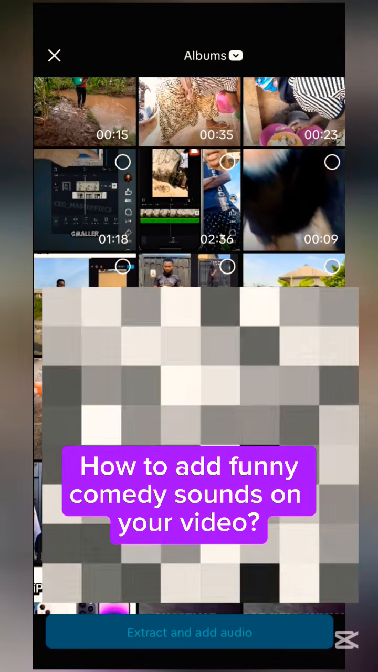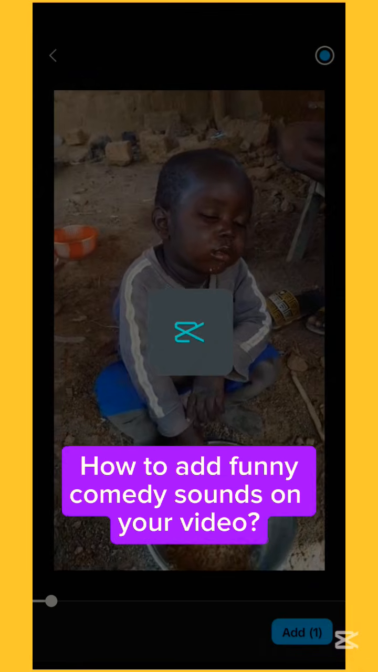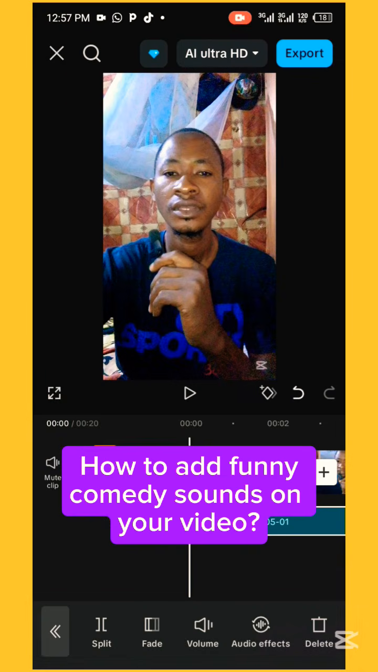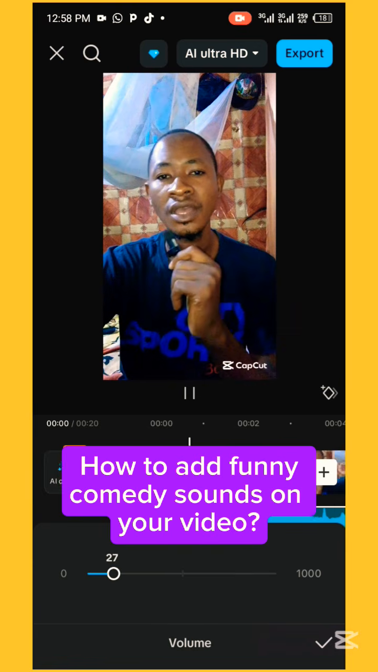And for example, I have so many funny sounds here. Now let me just select this. Now you can increase or decrease the volume as you like. You have to make sure that the sound should not exceed your own video.